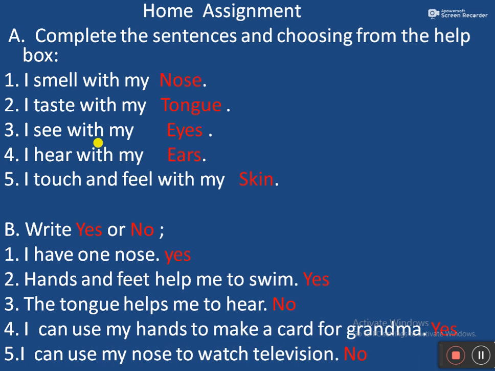Exercise B. Write yes or no. The first question is, I have one nose. The answer is yes. The second question is, hands and feet help me to swim. The answer is yes. The third, the tongue helps me to hear. The answer is no. The fourth, I can use my hands to make a card for grandma. Answer is yes. Fifth question is, I can use my nose to watch television. The answer is no.